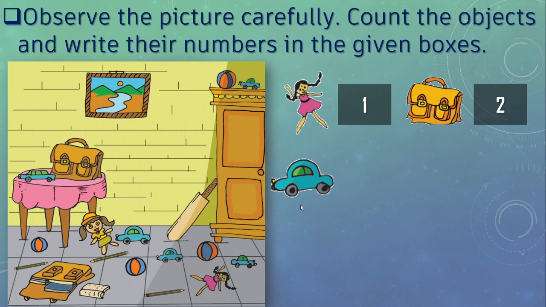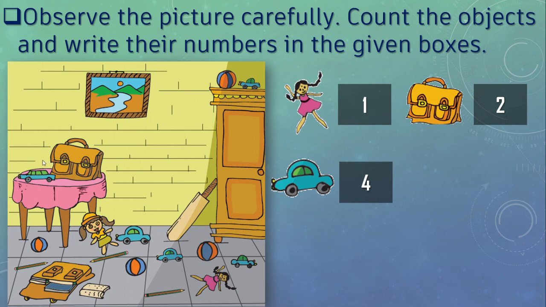Next, car. That is toy car. Please count how many cars are there. 1, 2, 3, and up see here 4, and on the table that is of different, so we will count all these 3 and 1, that is 4.